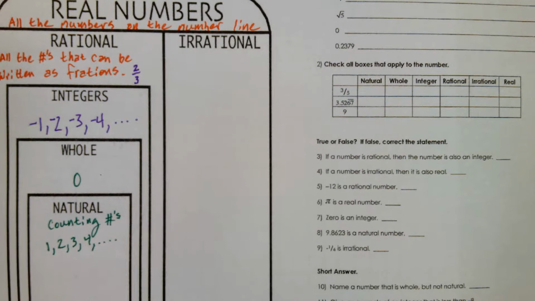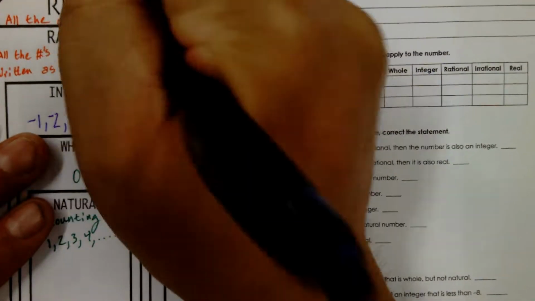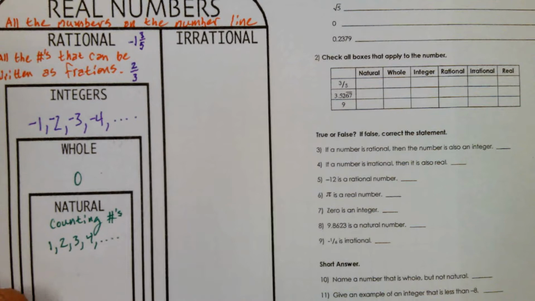How about, remember mixed numbers? It has a whole number part and a fraction, like -1 and 3 over 5, -1 and 3/5. So write that down, -1 and 3/5. Any mixed number is a fraction.